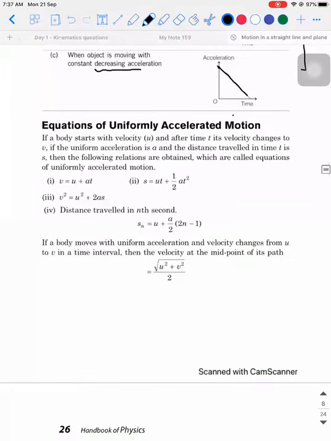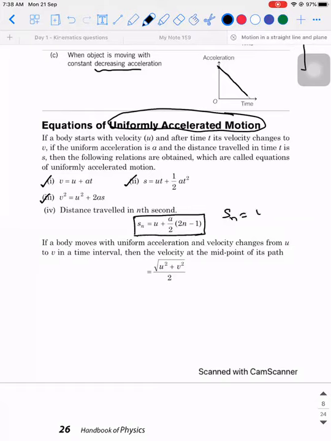So then the equations of uniformly accelerated motion. When an object is having motion with uniform acceleration, the three equations which we can use are v is equal to u plus at, S is equal to ut plus half at square, and v square minus u square is equal to 2as. And lastly, the distance traveled by the object in the nth second, Sn will be equal to u plus a by 2 into 2n minus 1, where u is the initial velocity, a is the acceleration, n stands for nth second, it is not n seconds.